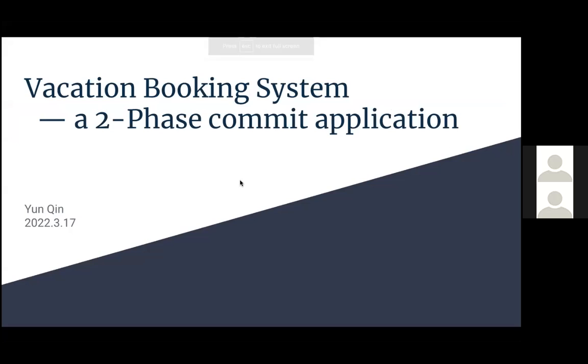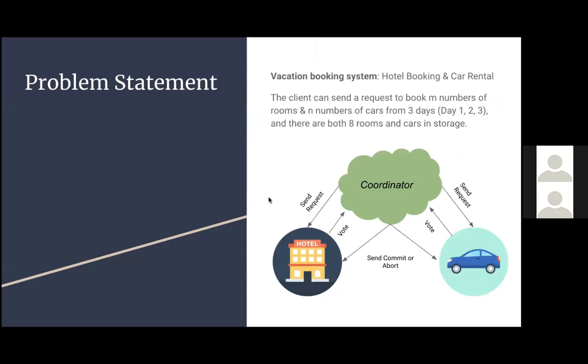Go ahead. So my team member is only me, myself, Yunqin, and my project is a vacation booking system, a two-phase commit application. My problem statement is that my vacation booking system has a hotel booking service and a car rental service. The client can send a request to book n numbers of rooms and n numbers of cars for 3 days, which are day 1, day 2, and day 3. And there are 8 rooms and 8 cars in storage each day. So this is my setting.